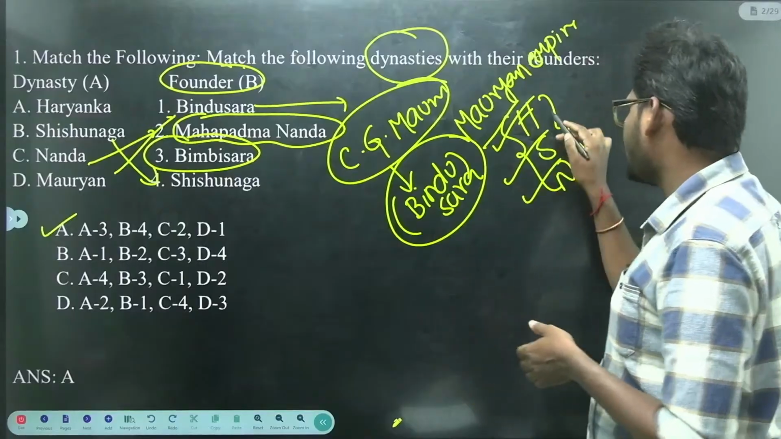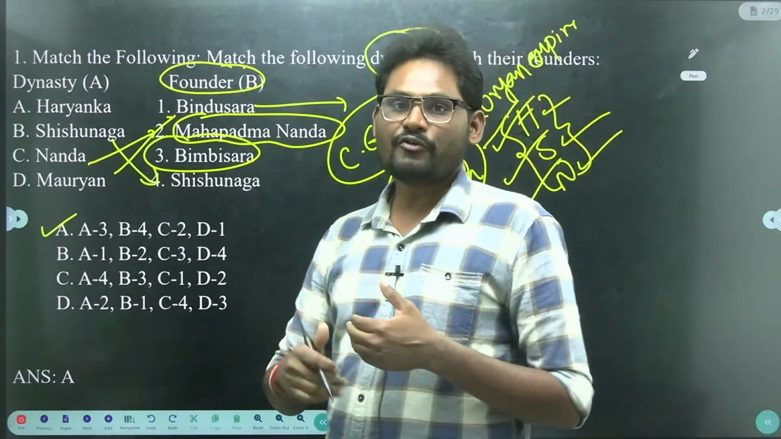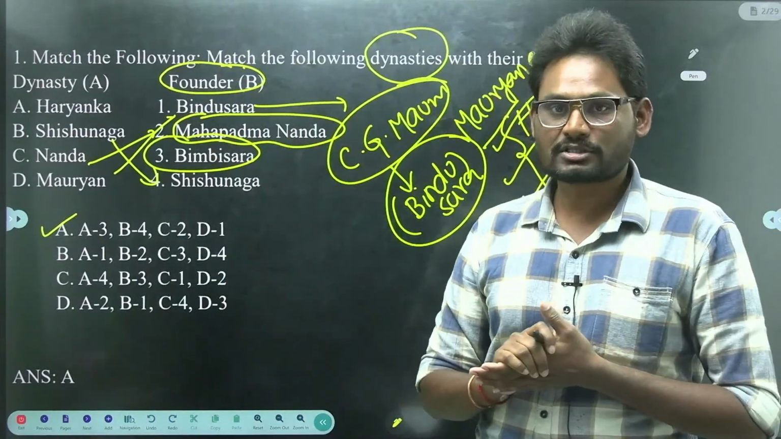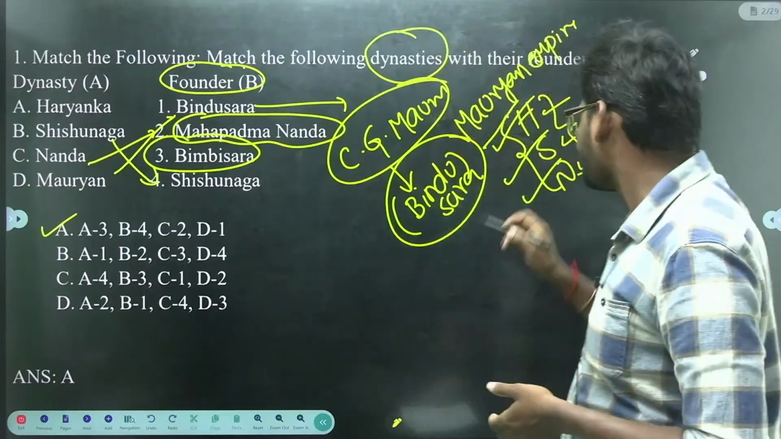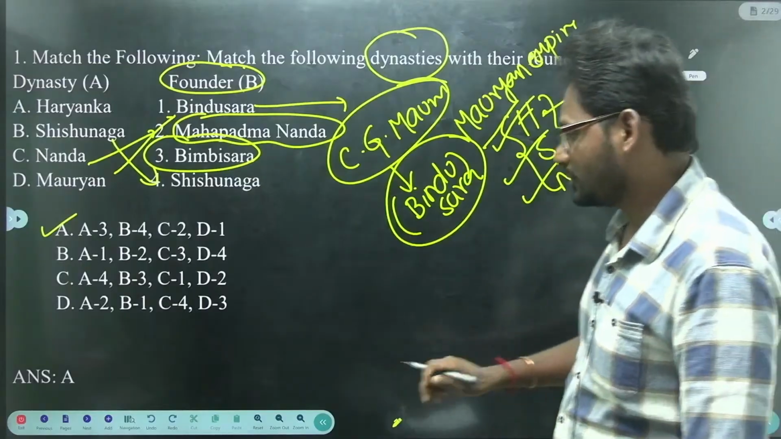The Haryanka dynasty, Shishunaga dynasty and Nanda dynasty were the dynasties which administered Magadha prior to the Mauryas.